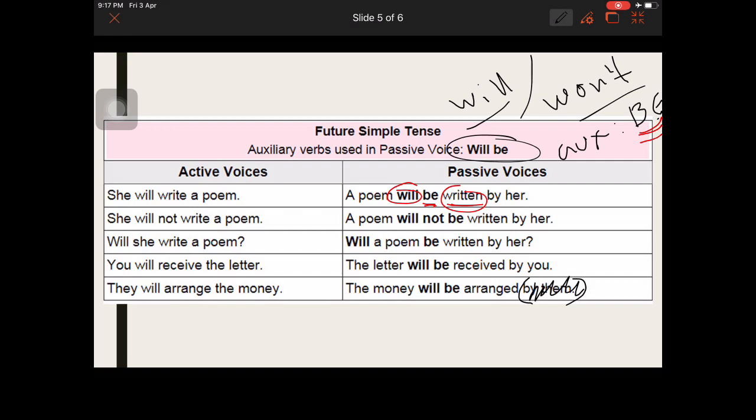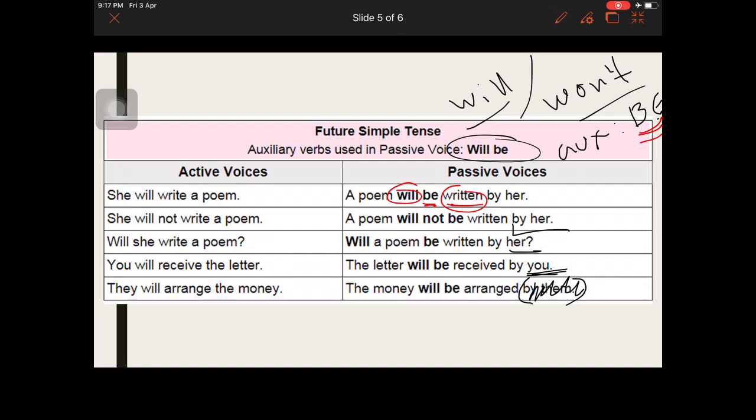The letter will be received by you, or maybe by your brother, by your sister, by your friend. Will a poem be written by, I don't know, by the writer, by a new person or whoever? She will not write a poem. A poem will not be written by her, by I don't know. A poem will not be written today. A poem will not be written in 2 years, etc., etc.